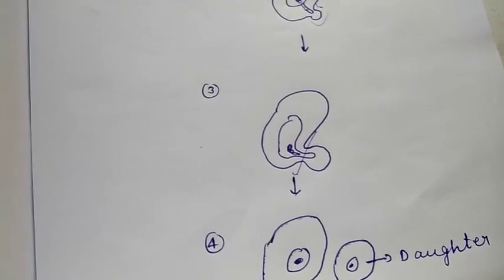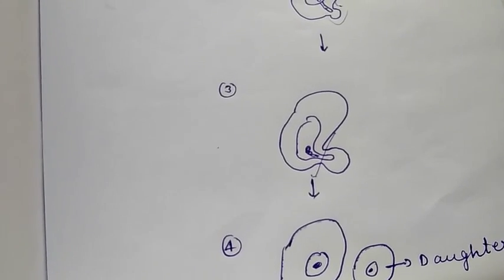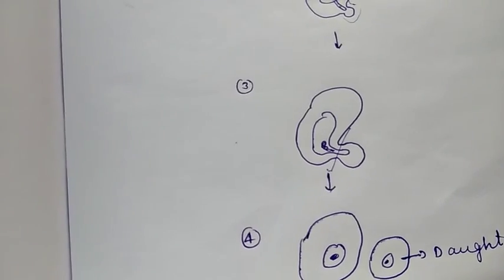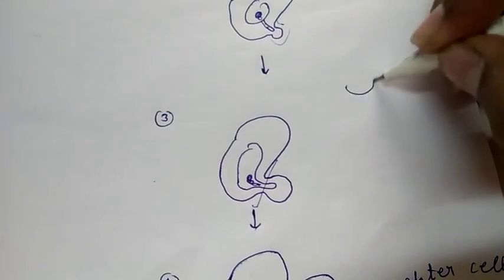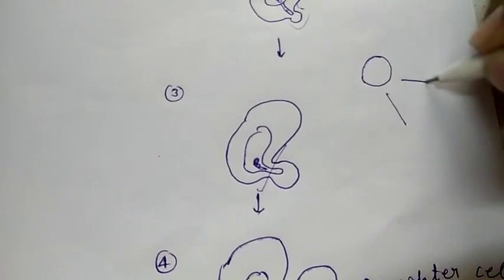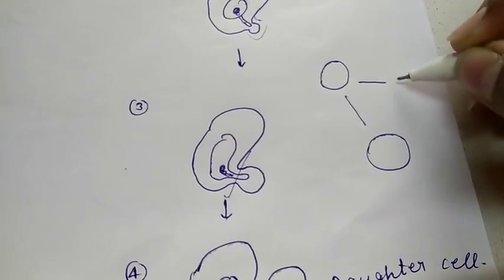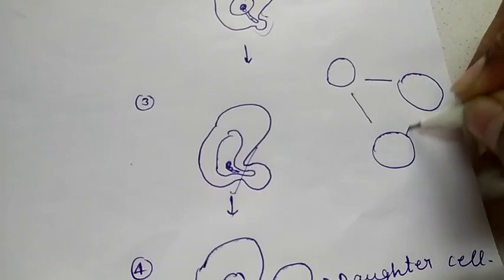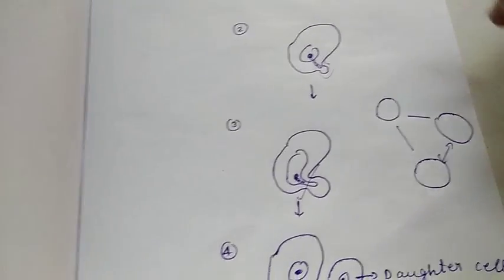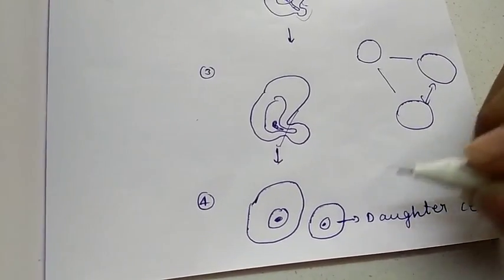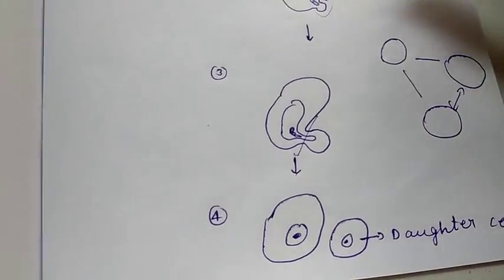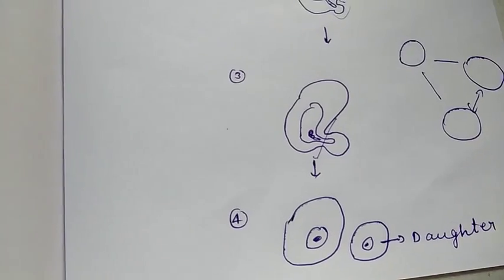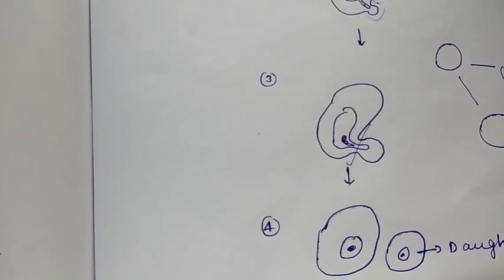So what is the difference between binary fission and budding? Seems to be interesting, right? In binary fission, a single parent cell divides into two cells, and they are exact clones and of equal size. Whereas in budding, the daughter cell is a bit smaller than the parent cell. So this is the key difference between budding and binary fission.